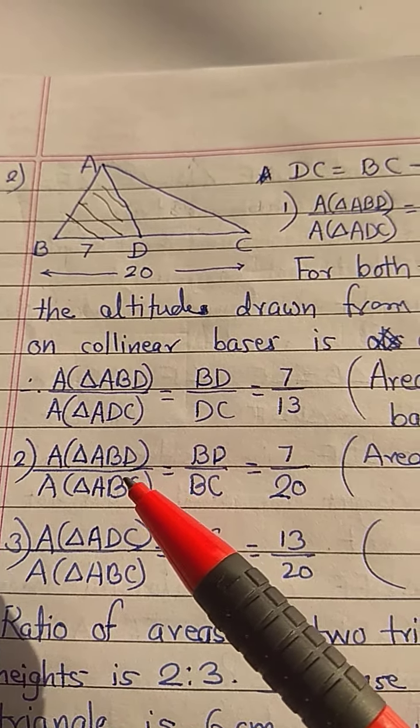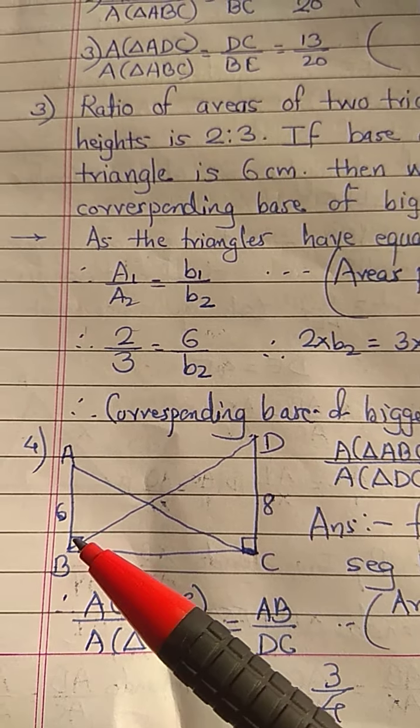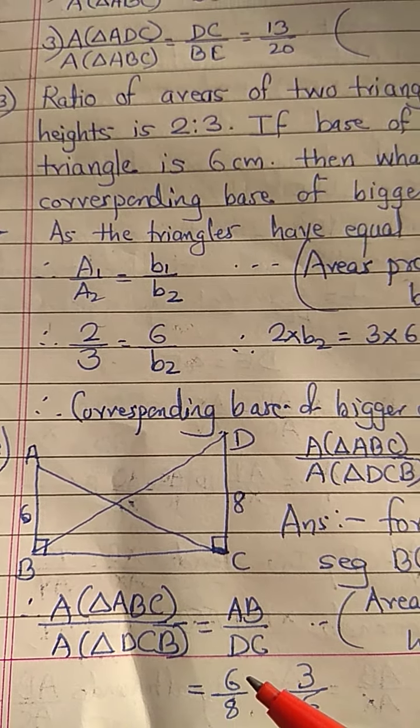Therefore their areas will be proportional to their corresponding heights, that is AB is to DC is the ratio of the areas. Area upon area is equal to height upon height, that is 6 upon 8. Height here it is 6 and here it is 8. 2 3s are 6, 2 4s are 8. So 3:4 is the answer.